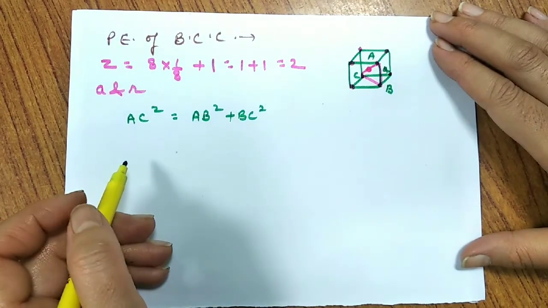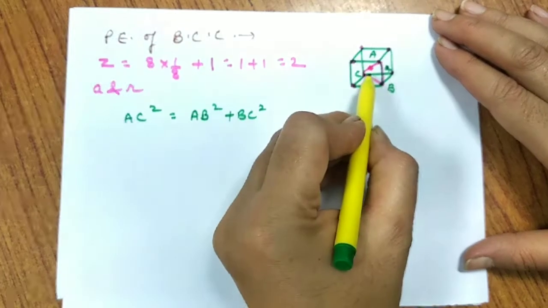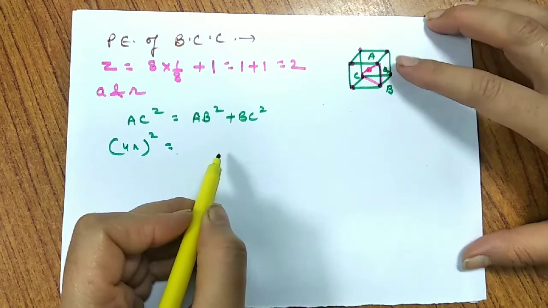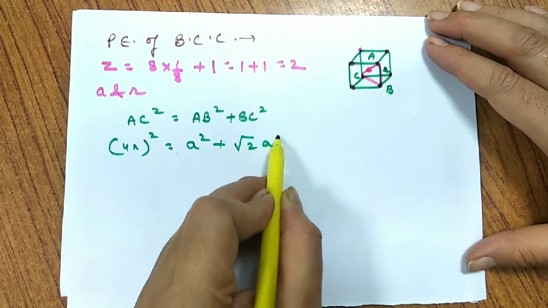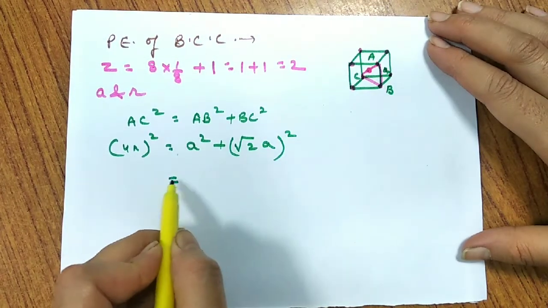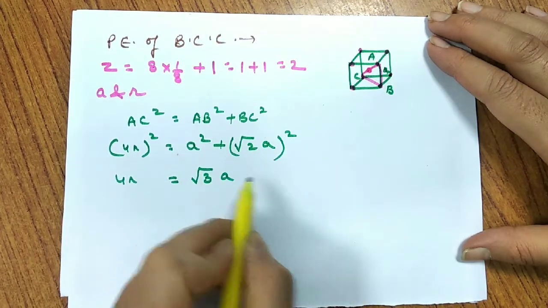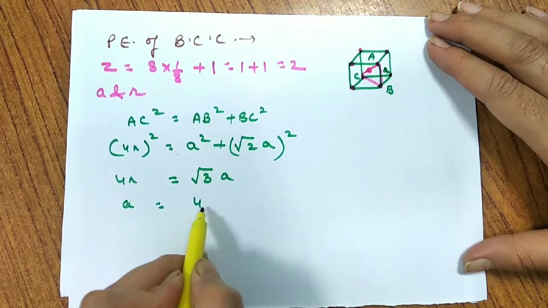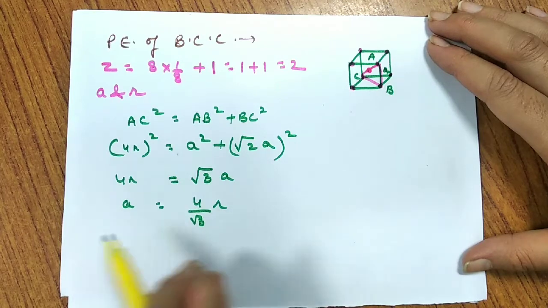So what is first of all AC? 4R, 1, 2, 3, 4. So it is 4R whole square is equals to, what I take AB is A square. What I take BC is root 2A whole square. That means 2A square. So that comes out to be 3A square, and if I take 4R, it becomes root 3A. So what is the relation between A and R? A is equals to 4 by root 3R.